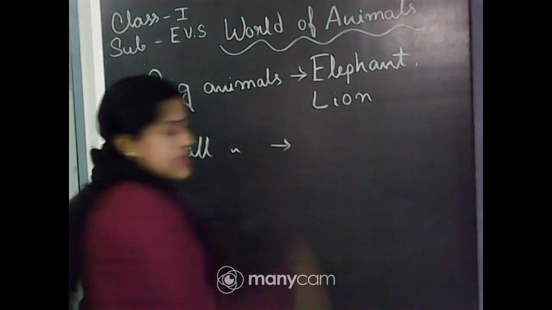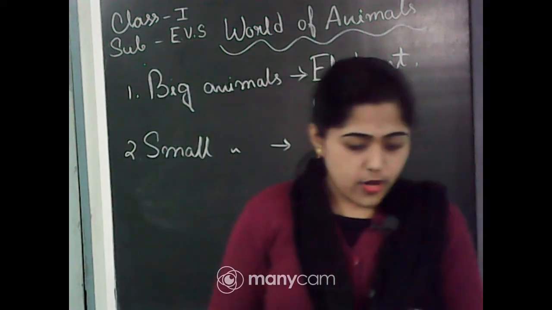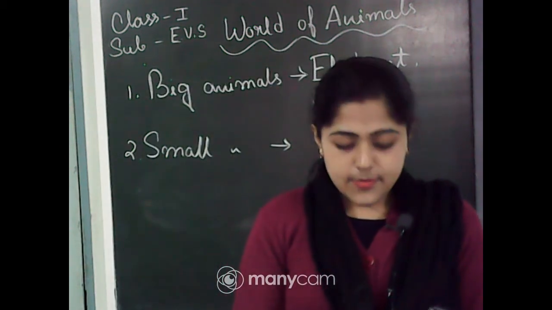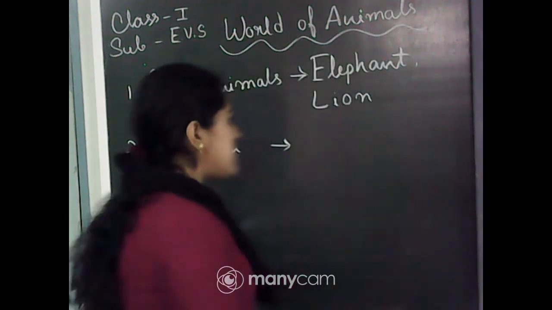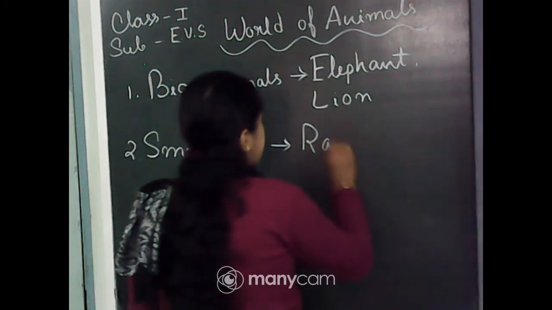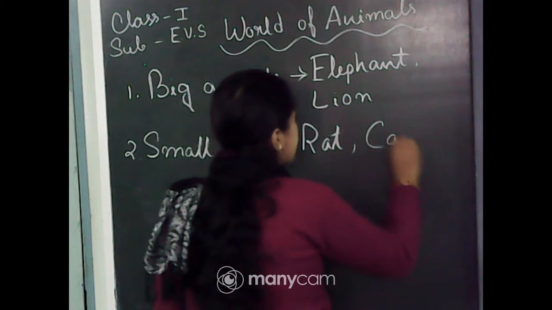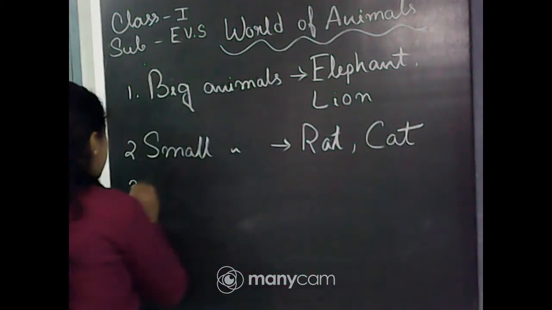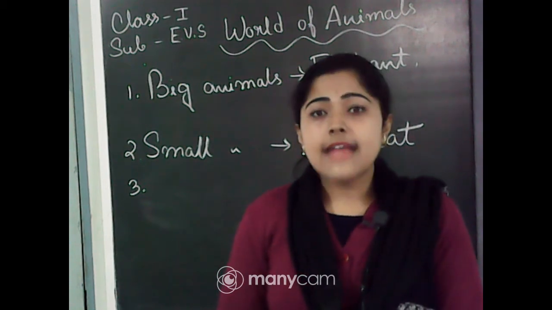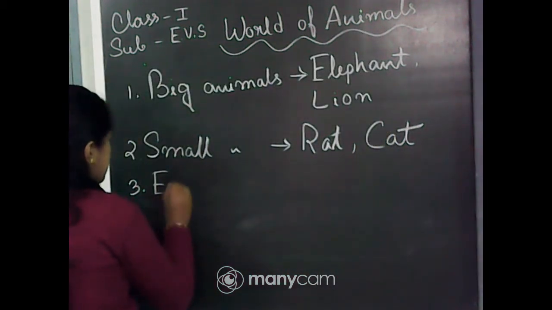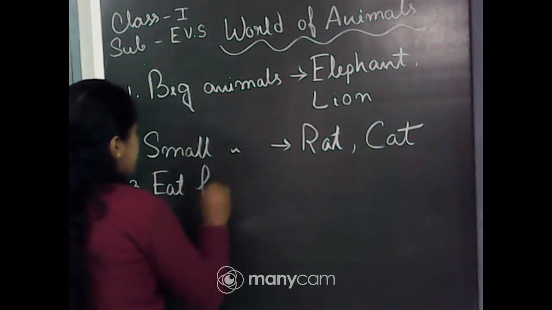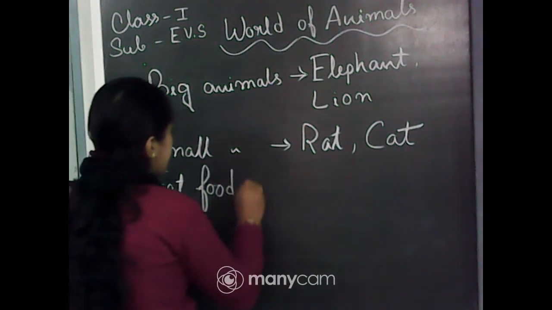Small animals are two small animals, and you can write rat and cat also. So I am writing here, you can write anything which you want. Next is that eat food grains. So which animal eats food grains?